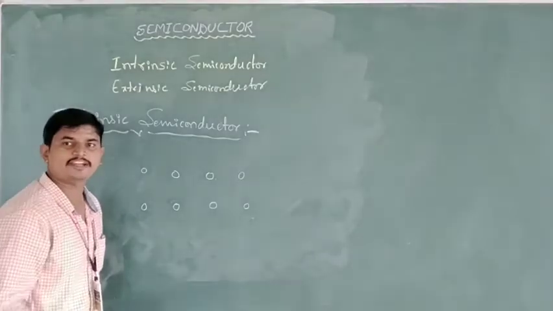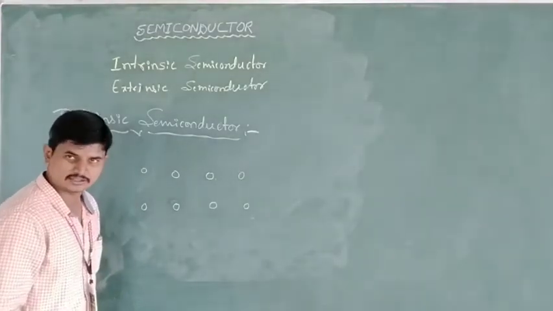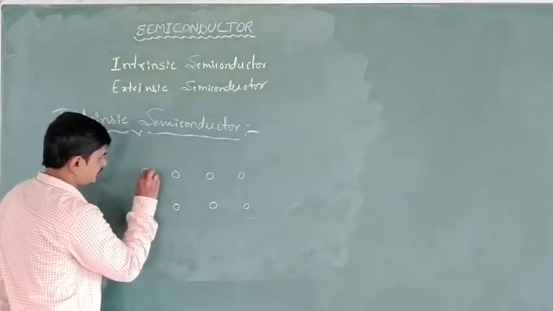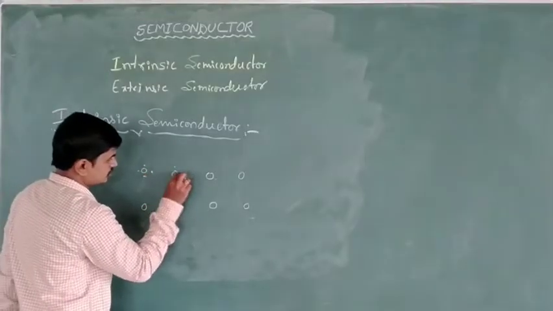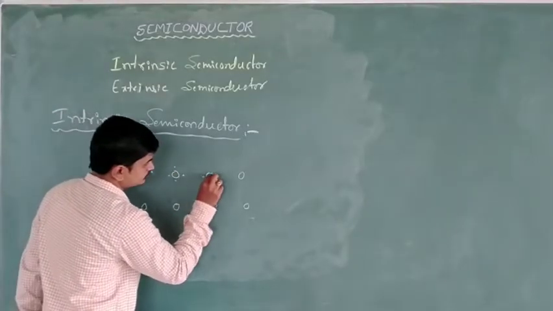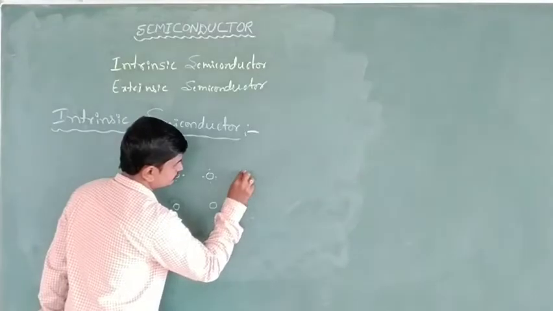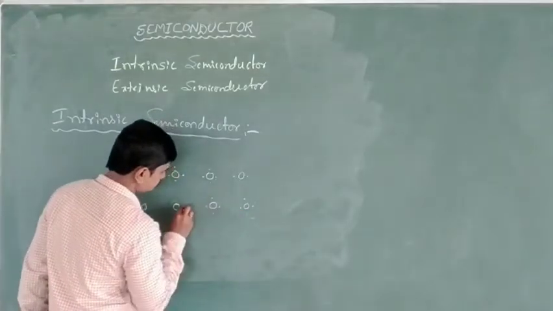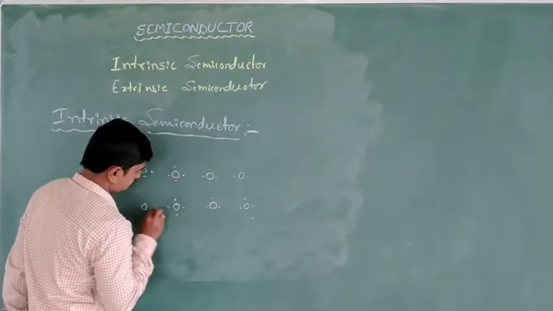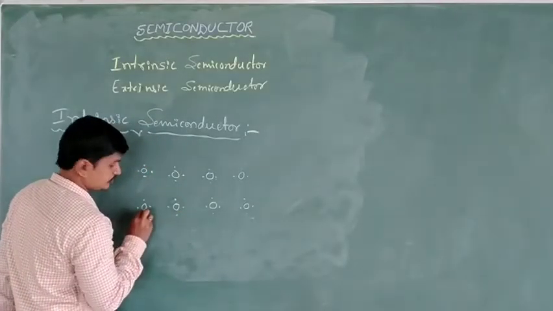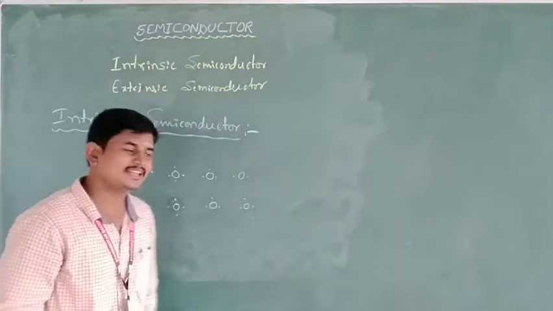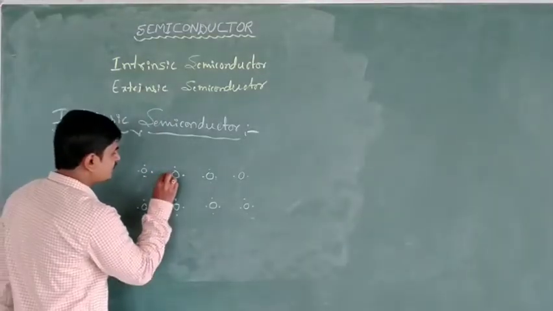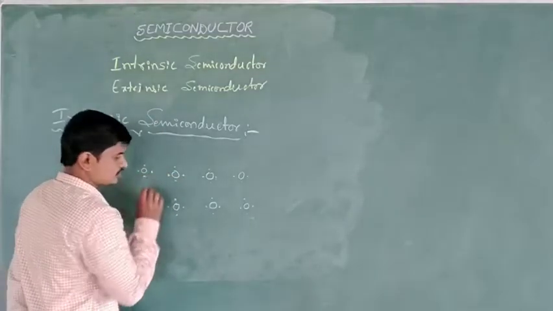Each atom has 4 valence electrons, and there is a pairing of electrons.